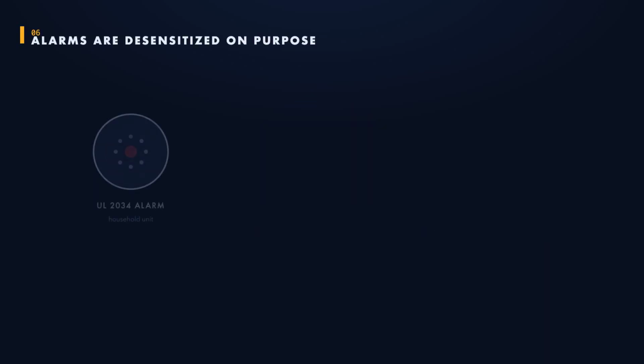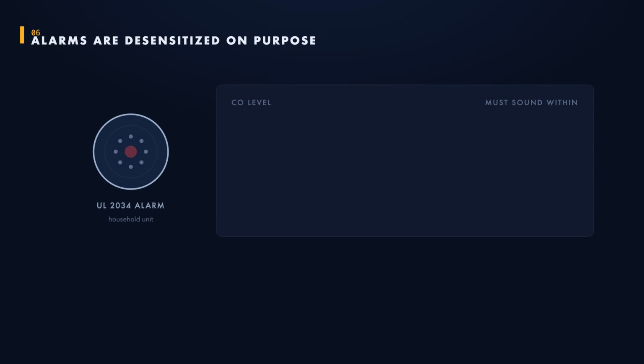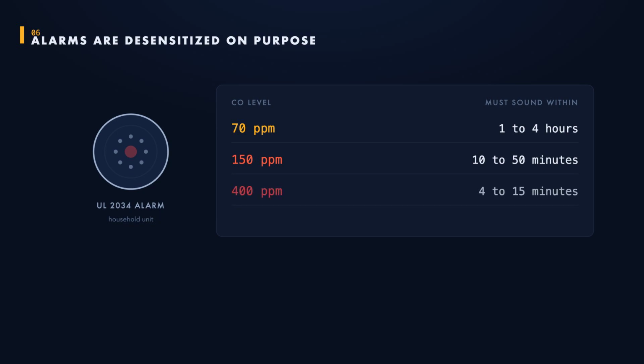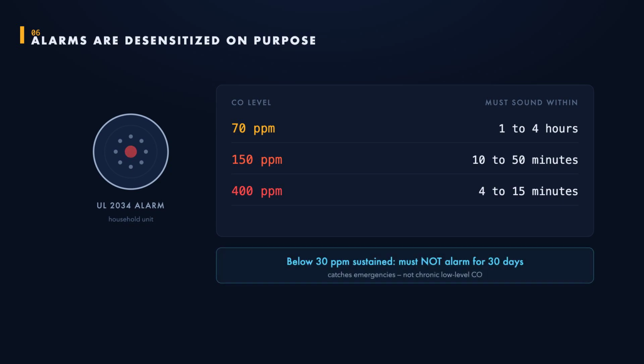Now, a household CO alarm is not a low-level tool by design. Under the Residential Alarm Standard, UL 2034, it must sound at 70 parts per million within 1 to 4 hours, at 150 within 10 to 50 minutes, and at 400 within 4 to 15 minutes. And below 30 parts per million, it must not alarm at all for 30 days. It is built to catch emergencies, not chronic exposure.